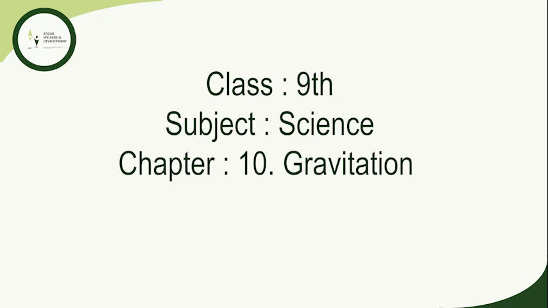Another example: an object weighs 10 Newton when measured on the surface of earth. What could be its weight when measured on the surface of the moon? We know that weight of an object on the moon is 1/6 its weight on earth. That is weight on moon will be equal to weight on earth divided by 6, that is 10/6 Newton, so we will get the answer as 1.67 Newton. So weight of the object on the surface of the moon will be equal to 1.67 Newton.